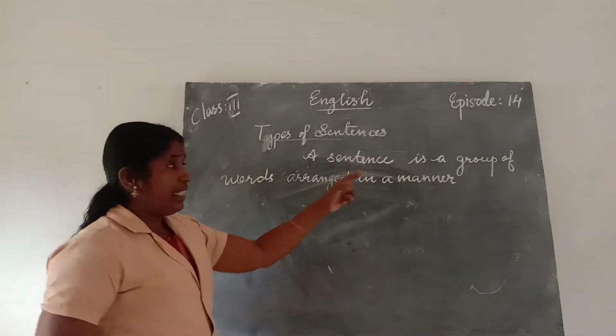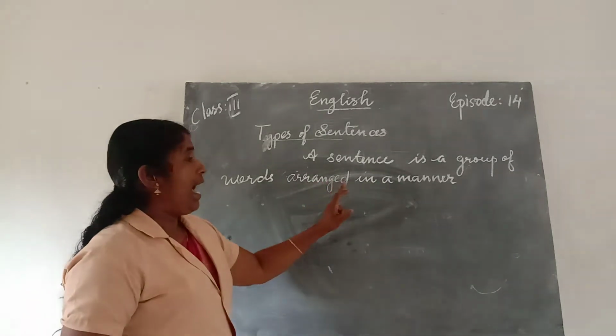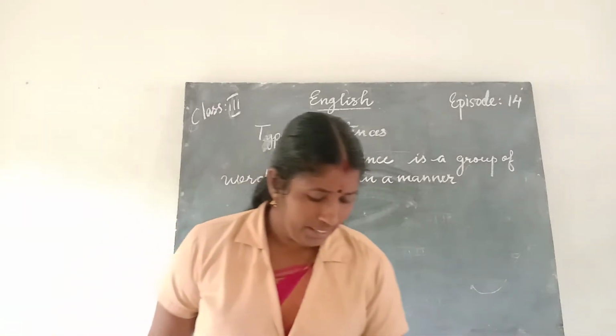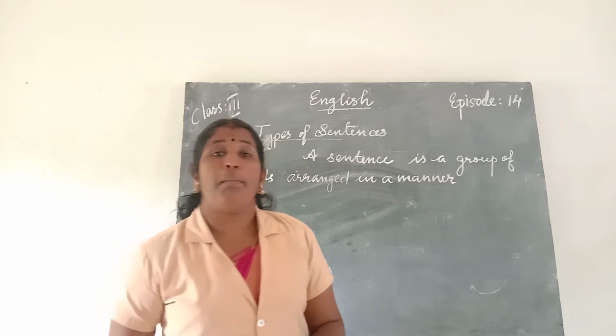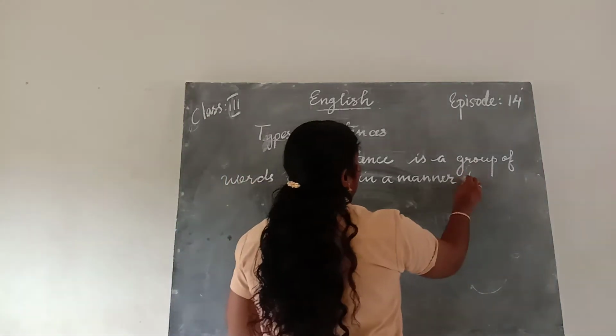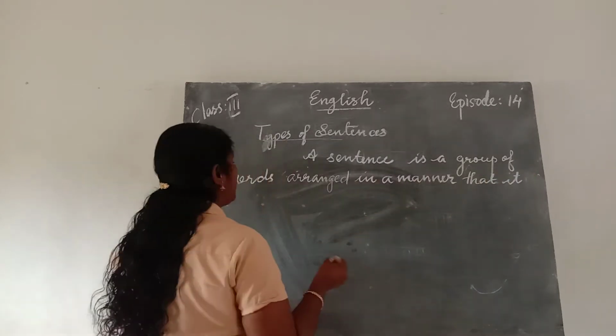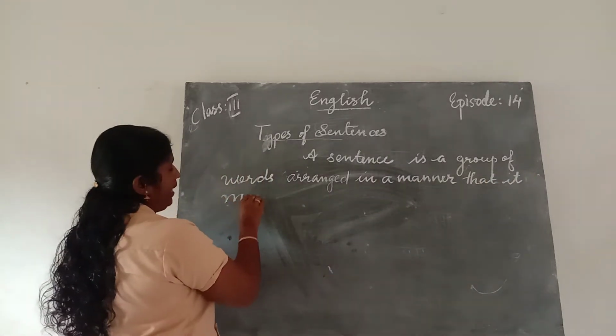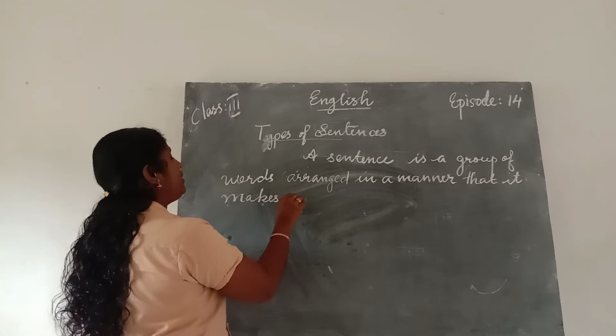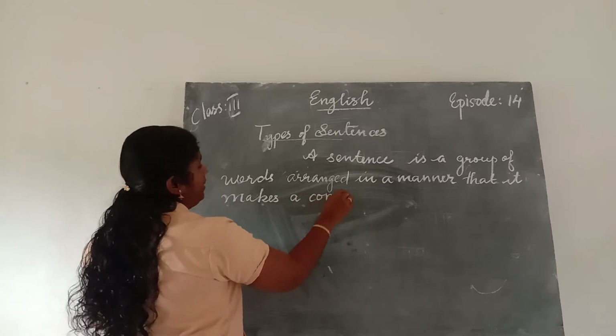A sentence is a group of words arranged in a manner that it makes complete sense. In a manner that it makes, M-A-K-E-S, makes a complete sense.